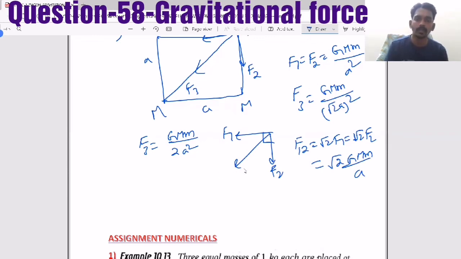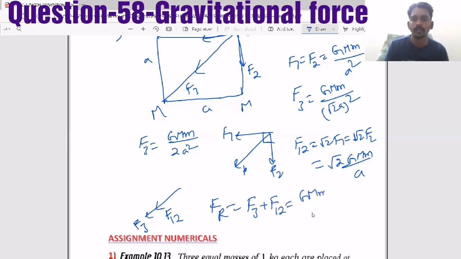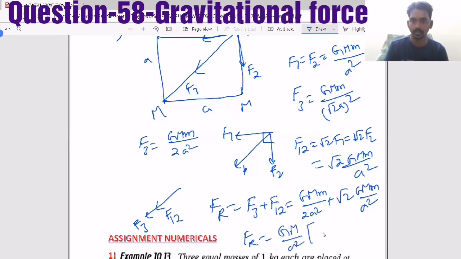But already there is one more force. So there is F3 already, and there is F1 2 that also came. So for the resultant force, both vectors are in the same direction. So the resultant will become A plus B. That's why G M m by 2a square plus root 2 G M m by a square. So small m is 1 anyhow. So G capital M by a square, if you take common, 1 by 2 plus root 2. So this is the final answer.